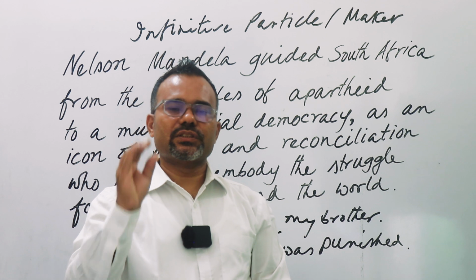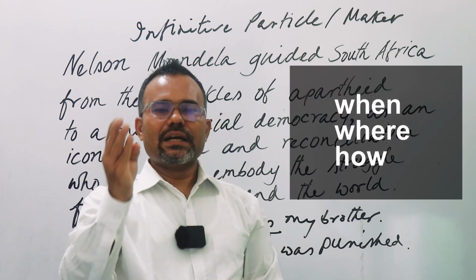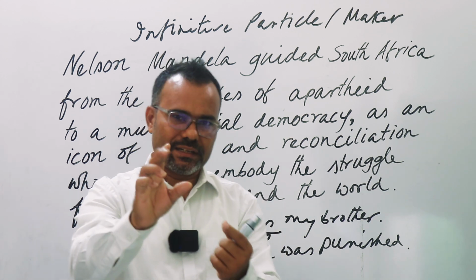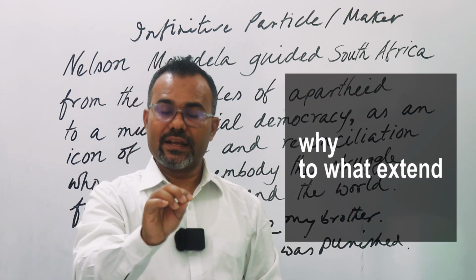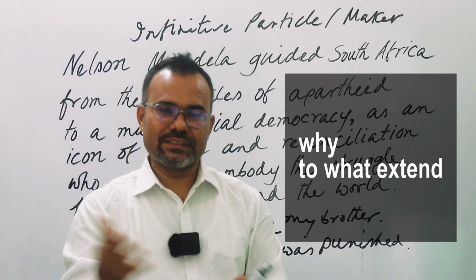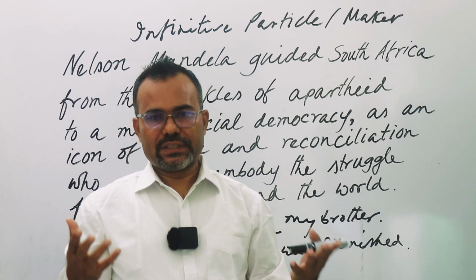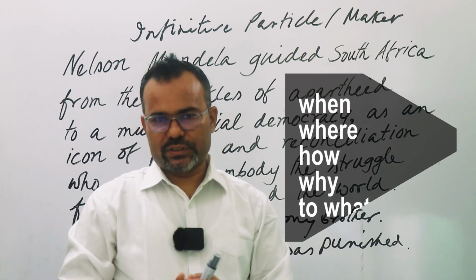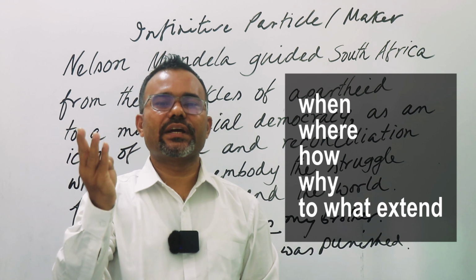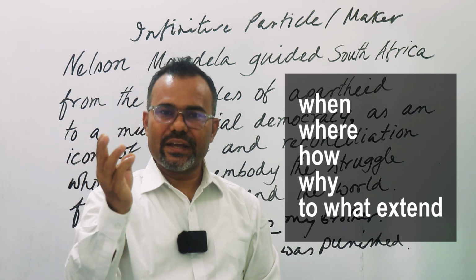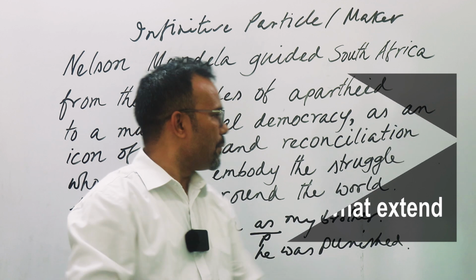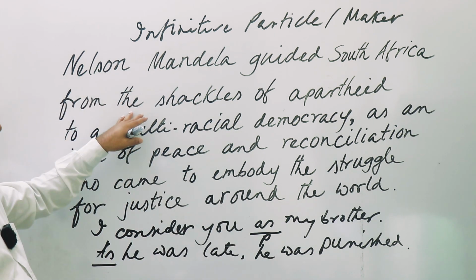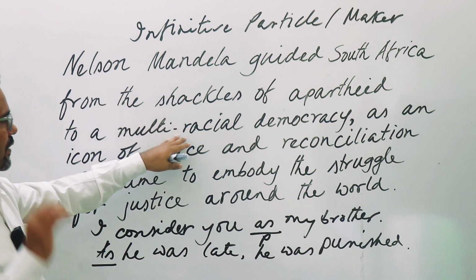If we ask the question with when, where, and how, what we get, that is an adverb. And if we add another two, that is why and to what extent, they are also adverbs. So in total five questions we can say: when, where, how, why, to what extent. Here from where we can ask the question and we get the answer. So this is an adverbial phrase.